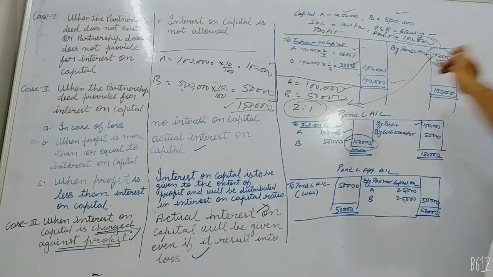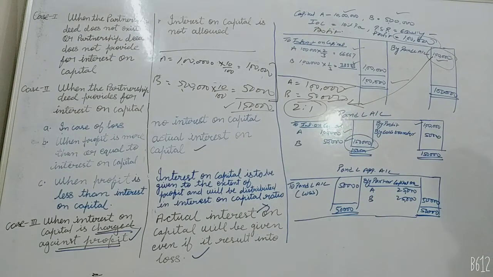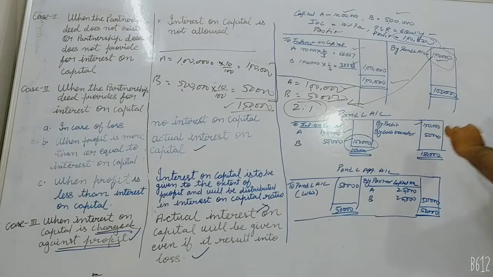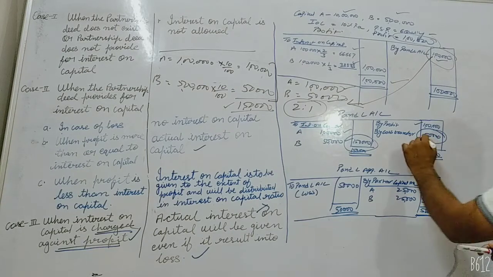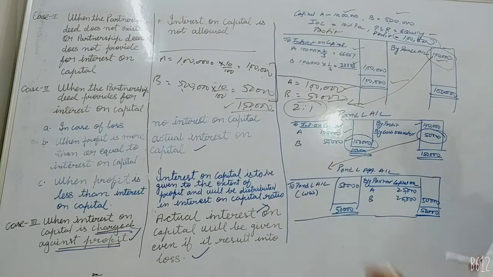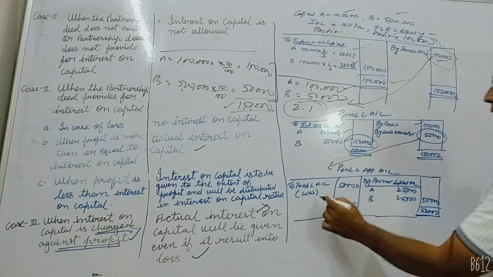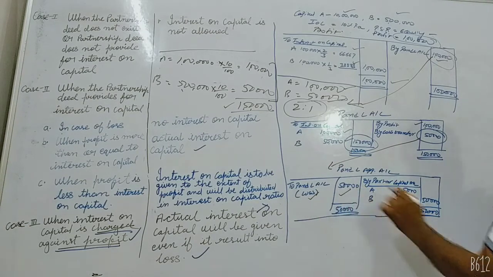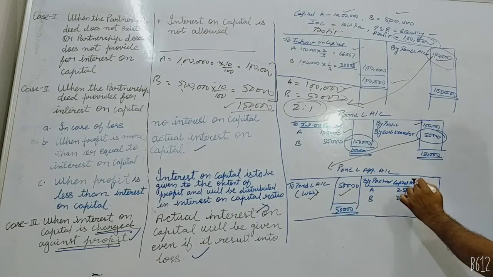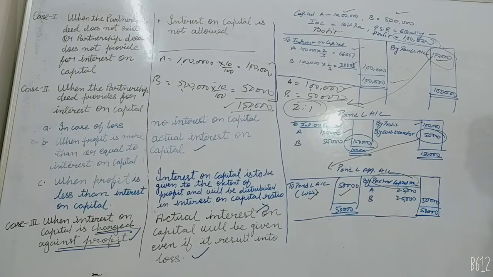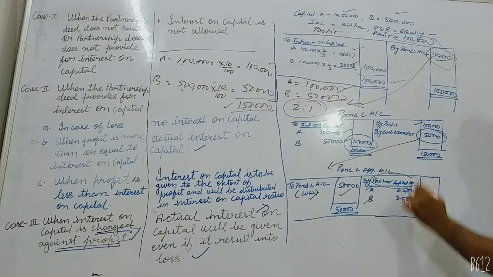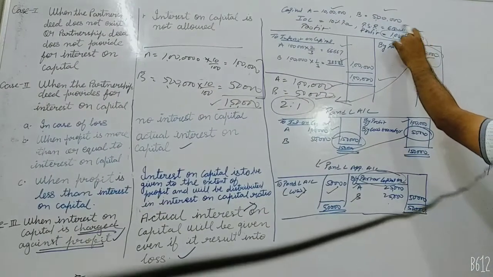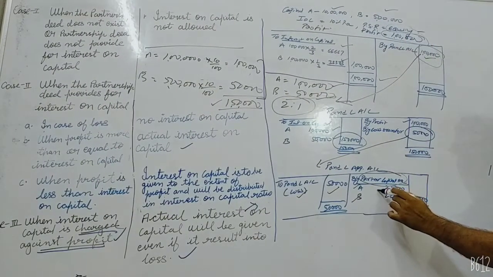Now you see here our interest on capital is more by 50,000, so that results in a loss of 50,000. Now this loss will be transferred to the P&L appropriation account, that is, to the P&L account as a loss, and this loss will be distributed among the partners' capital, that is A and B, in which ratio? Equally, it has to be distributed equally.